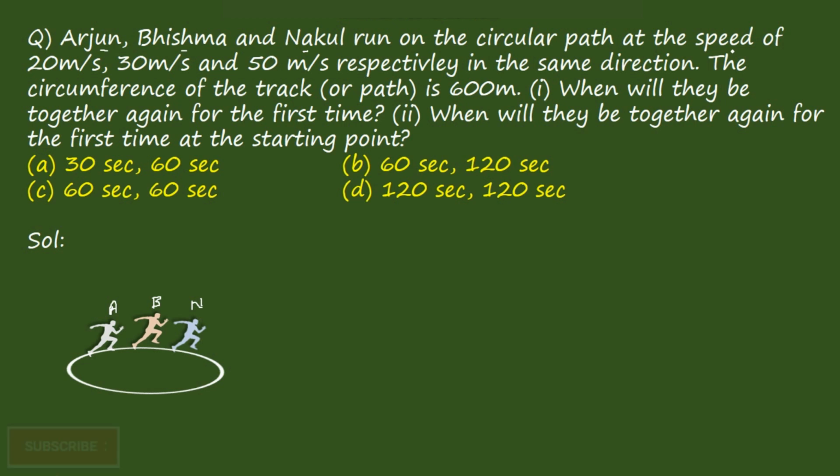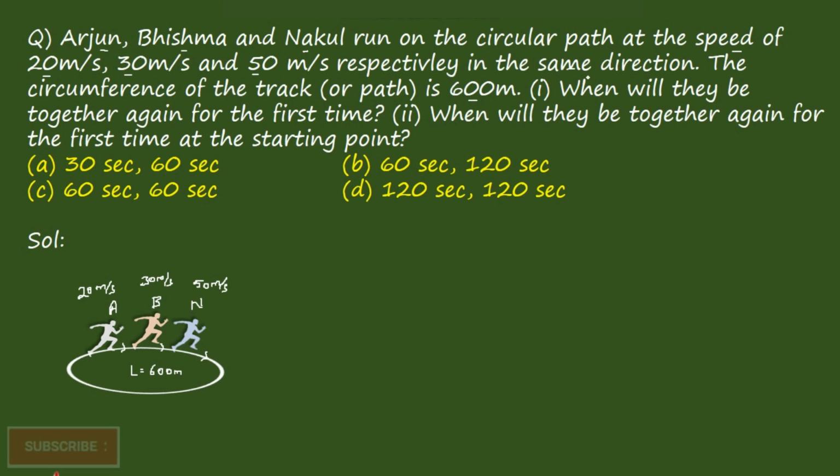Again they are saying at a speed of 20 meters per second, 30 meters per second, 50 meters per second respectively. So their speeds are given as 20 meters per second, 30 meters per second, and 50 meters per second, right? In the same direction, all three are moving in the same direction, right? Again it is saying the circumference of the track or path is 600 meters. So the length of the circular track is given as 600 meters.